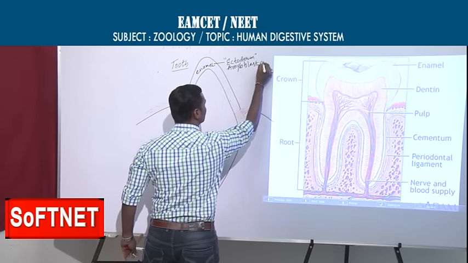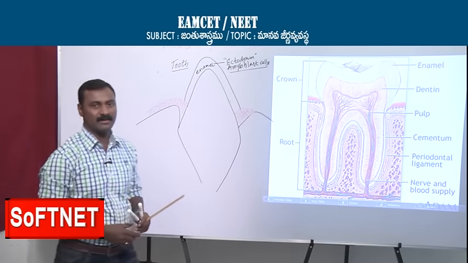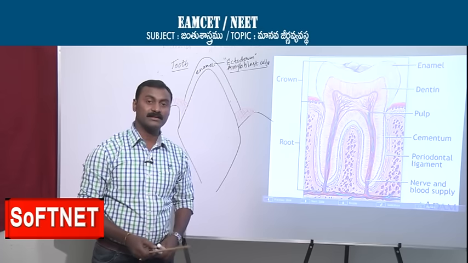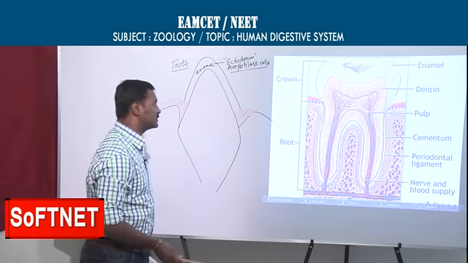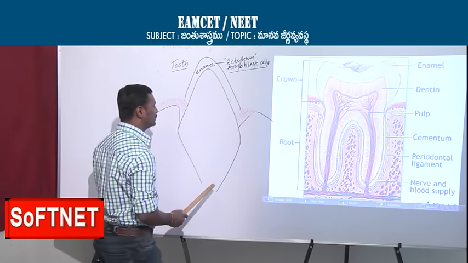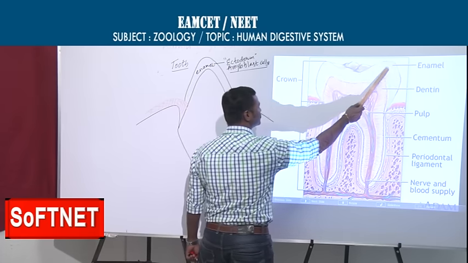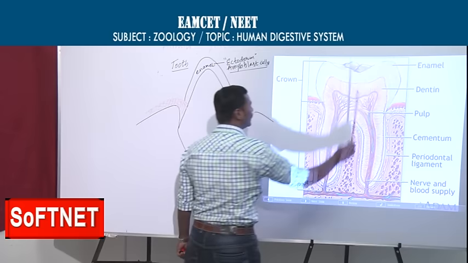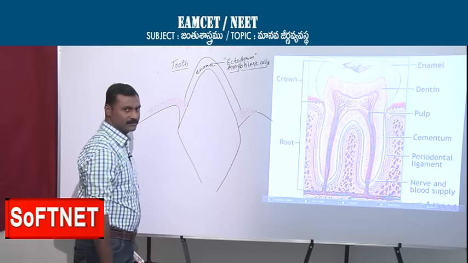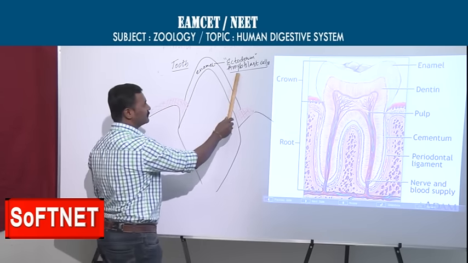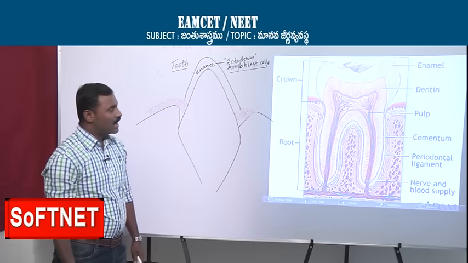This is the hardest part in our body. Generally we think that bones are the hardest, but no. The structure stronger than bone in our body is the shiny white structure you are observing, the enamel. Enamel is derived from ectoderm. What are the cells involved in its formation? Ameloblast cells.